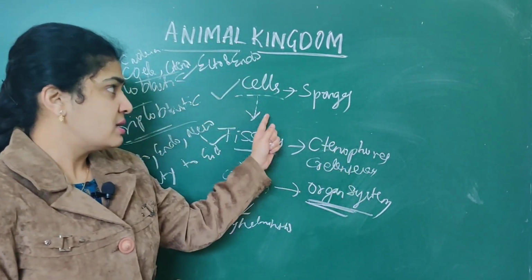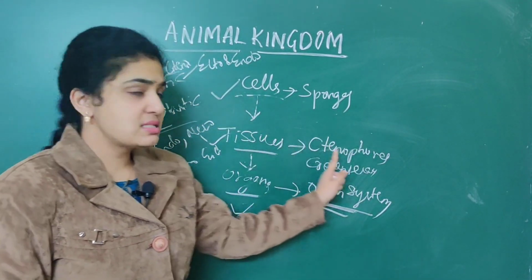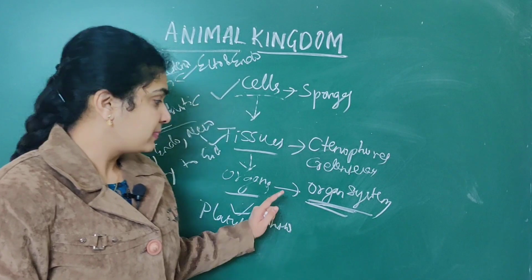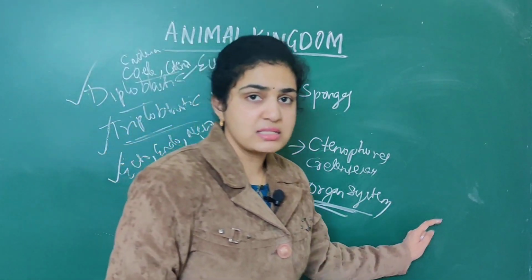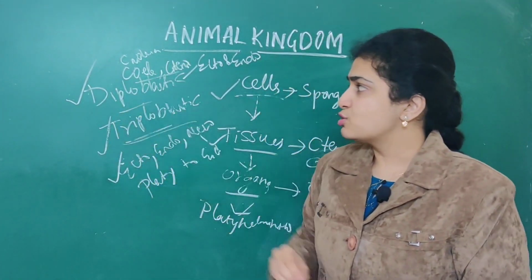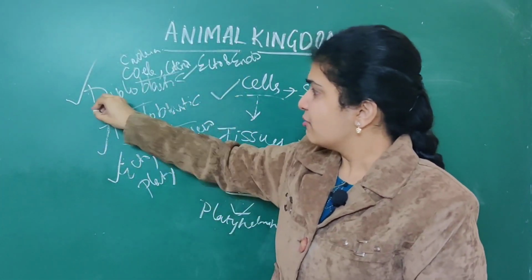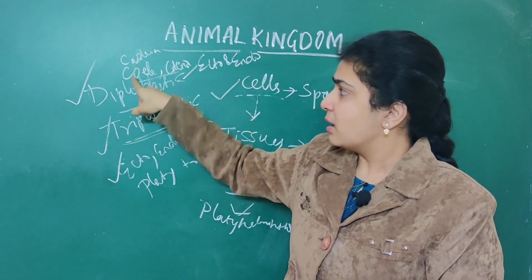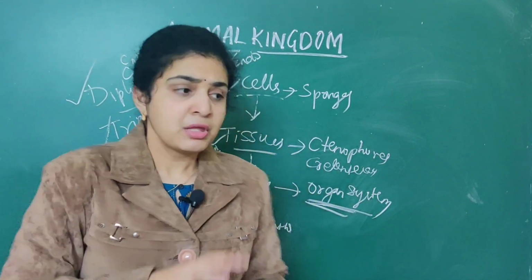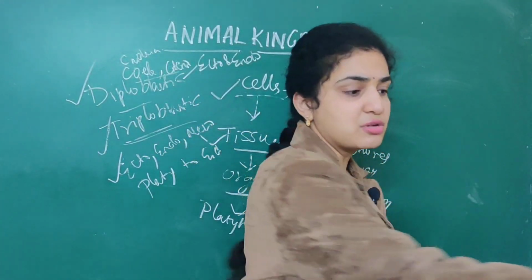Simple classification here. Cellular level is sponges, the first phylum, that is Porifera. The second one is cnidarians, they are under tissue. The third is Platyhelminthes, they are under organ. The rest all will come under organ system. Be thorough with the notes which I am giving so that it will be easy for you. When it comes to diploblastic as well as triploblastic animals, it is similar. Only cnidarians are under diploblastic, the rest all will come under triploblastic. So this is about the cellular level as well as which are diploblastic and triploblastic.